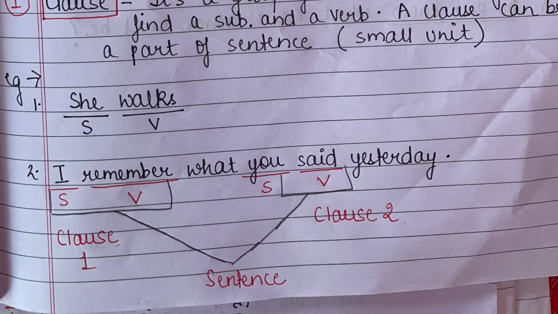So I can say that I need small units, right? I need clauses to complete my sentence. Is it clear to you all? It's very easy. All you need to understand is this, that a clause is a group of words, right, which contains a subject and a verb. It is a very small unit. It only contains subject and verb. And two clauses can together combine to form a sentence. Clear? Now let's move further.